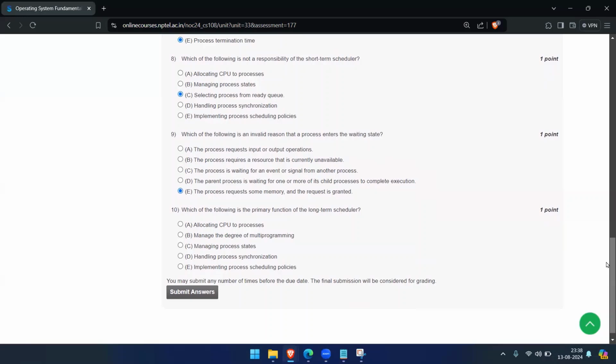The next question is, which of the following is the primary function of the long-term scheduler? The long-term scheduler is responsible for managing the degree of multiprogramming. So that is the responsibility of the long-term scheduler. Allocating CPU to processes, managing process states, handling process synchronization, and implementing process scheduling policies are all functions of the short-term scheduler. So that's all about week 3, assignment 3.